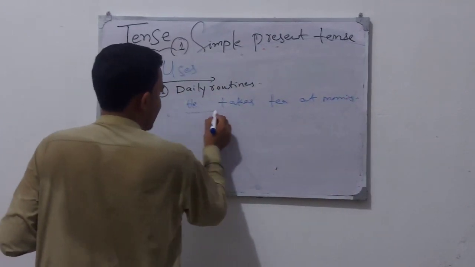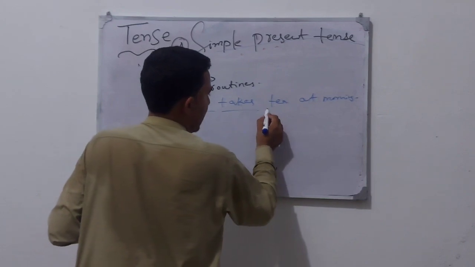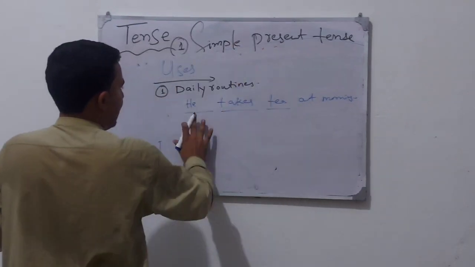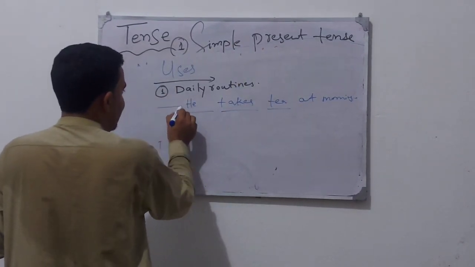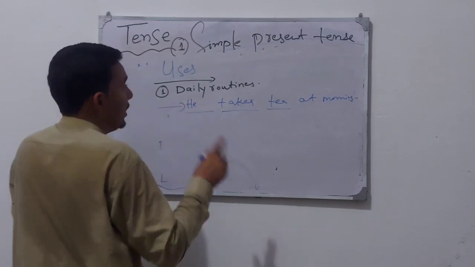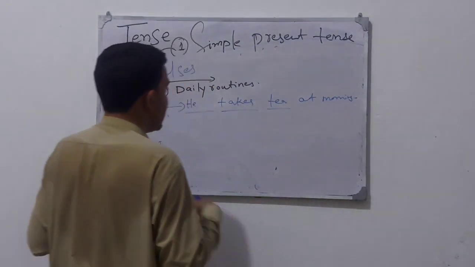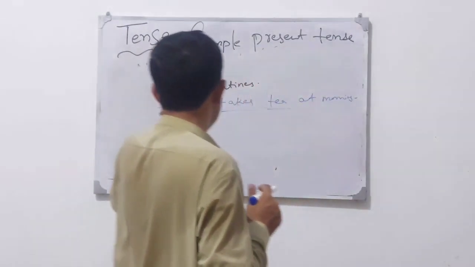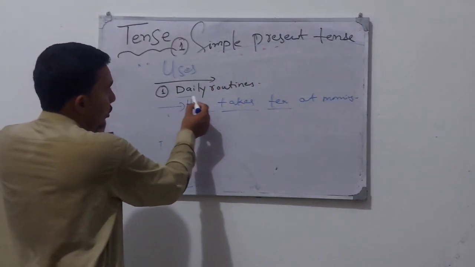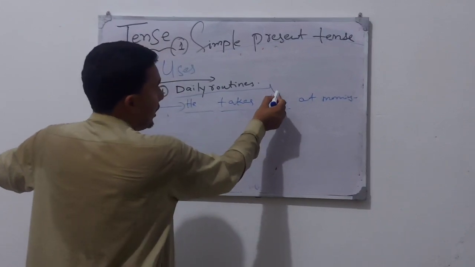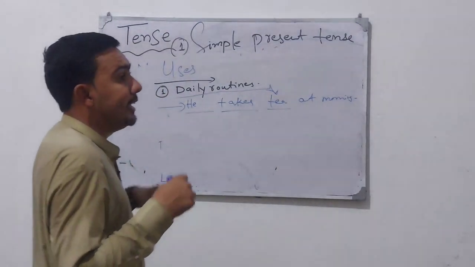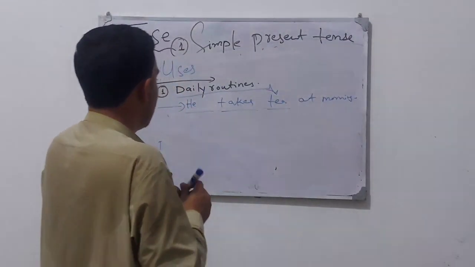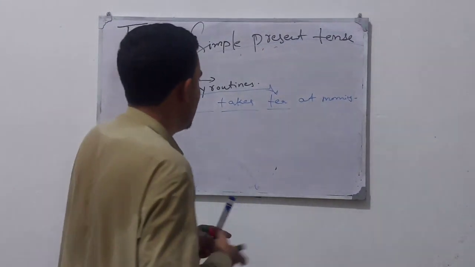So he, with the simple first form of the verb and an object, is simple present tense. It is his routine: he is daily taking tea in the morning. It is not one day; it shows us his daily routine, that he takes tea daily in the morning. So number one, it shows us daily routine.